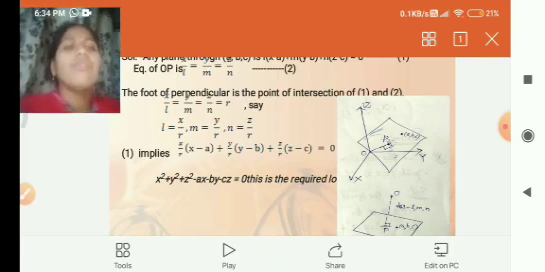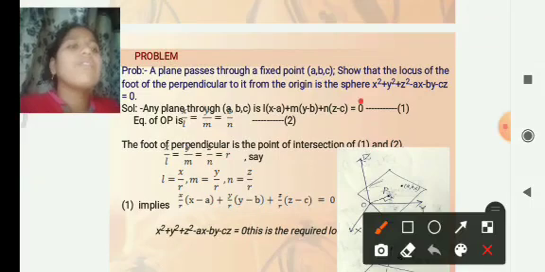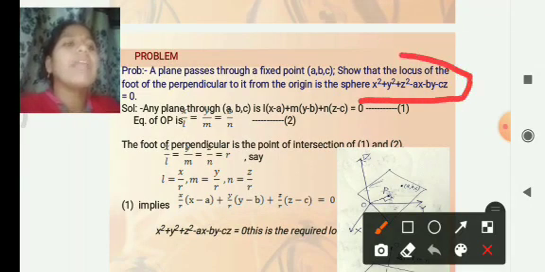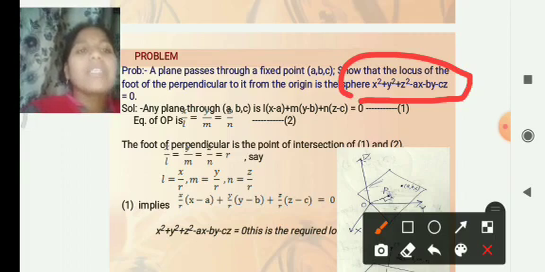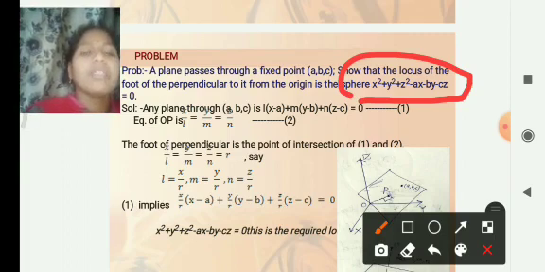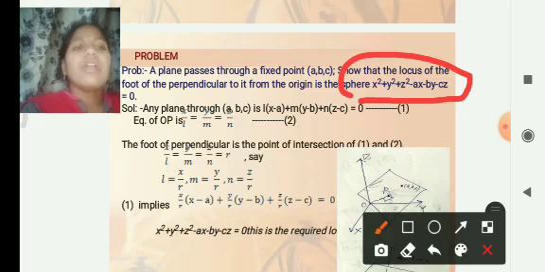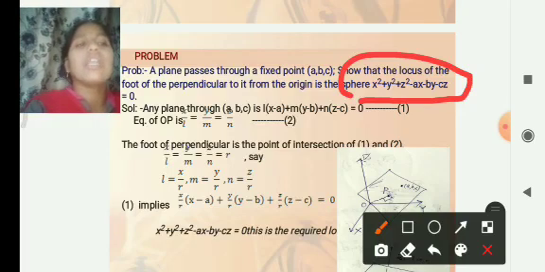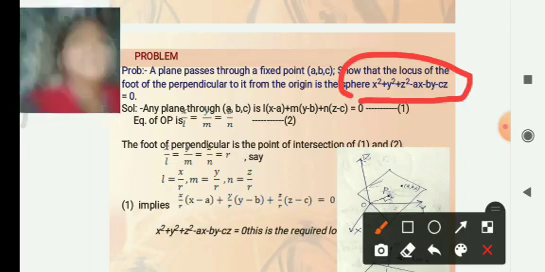The equation we have to write like this: x square plus y square plus z square minus ax minus by minus cz is equal to 0. If a plane passes through the fixed point a comma b comma c, then the locus of the foot of the perpendicular from the origin to the plane is the sphere with this equation: x square plus y square plus z square minus ax minus by minus cz is equal to 0. This is the equation of the sphere.